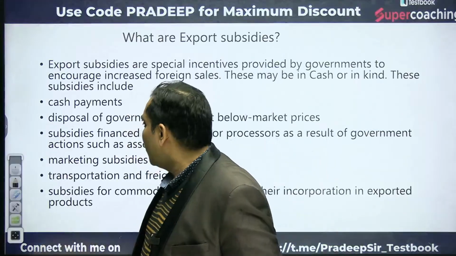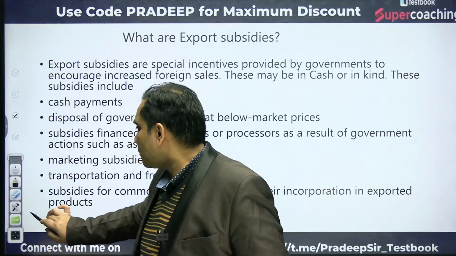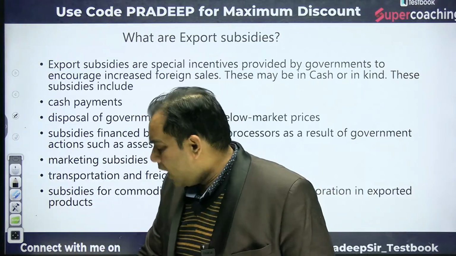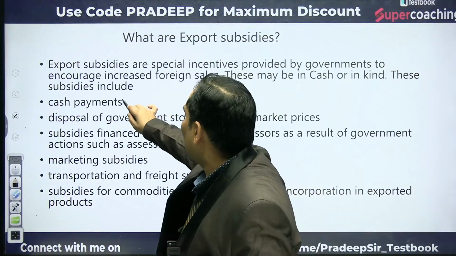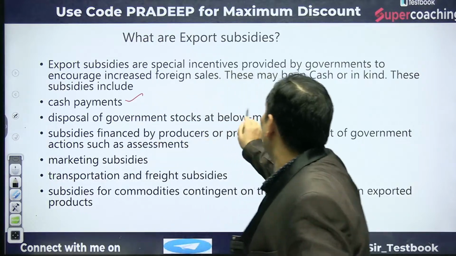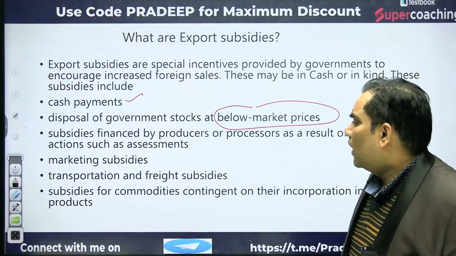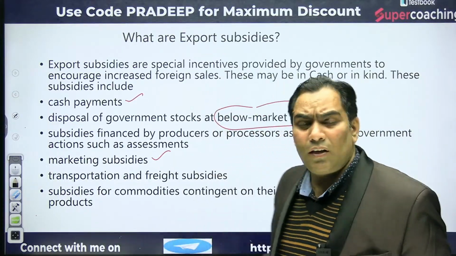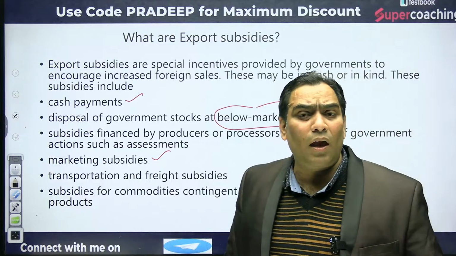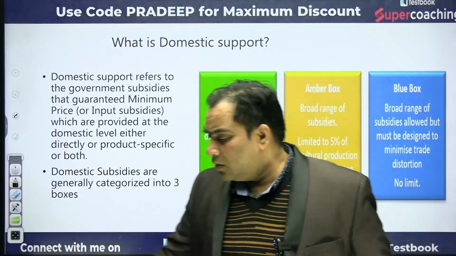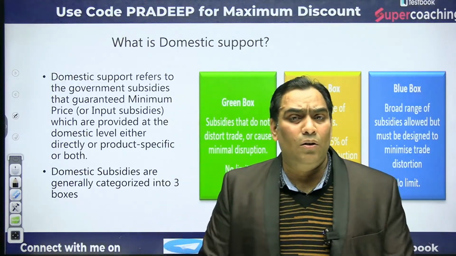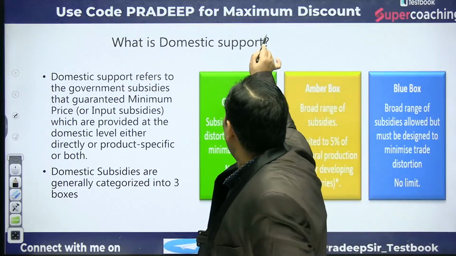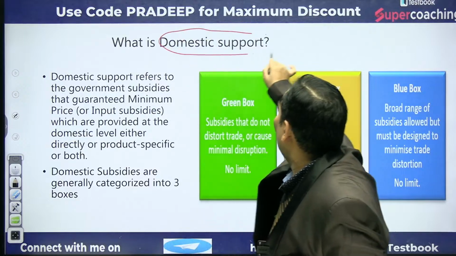Okay, now we are going to proceed further, and we are going to discuss the other. That may be in the form of cash transfers, disposal below the market price, or marketing subsidy. We discussed it. So that is giving the subsidies to their exporter. Now this is most important: that is nothing but domestic support. Be very clear that this is nothing but domestic support.